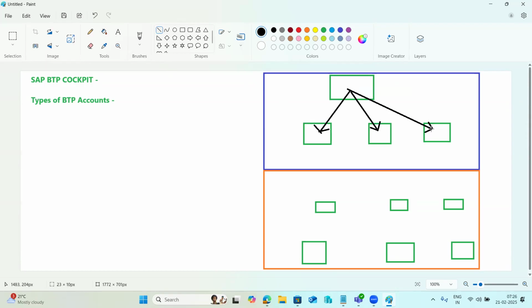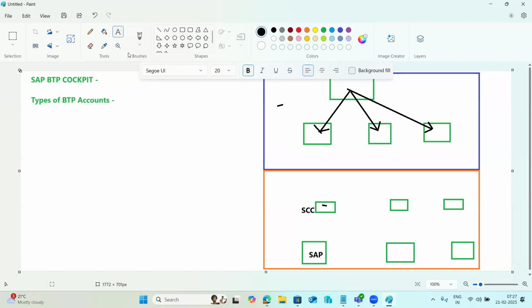This is our responsibility, right? So this and all the BTP side here. Then this BTP, these are the cloud connectors here and SAP systems here. Suppose you have an existing SAP on-premises environment here, right? This is the SAP cloud connector here.